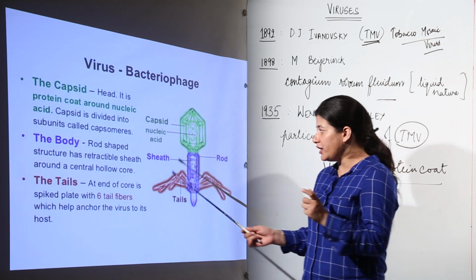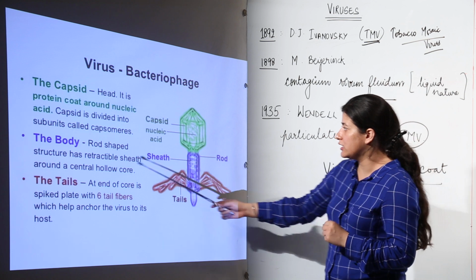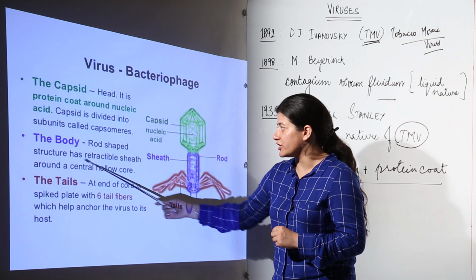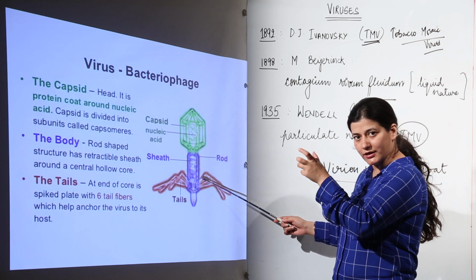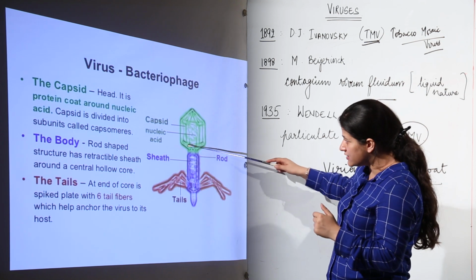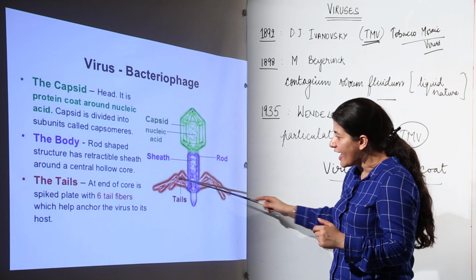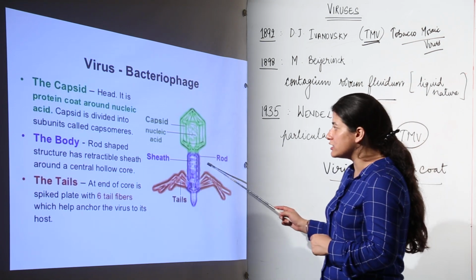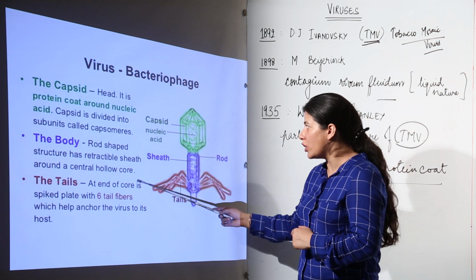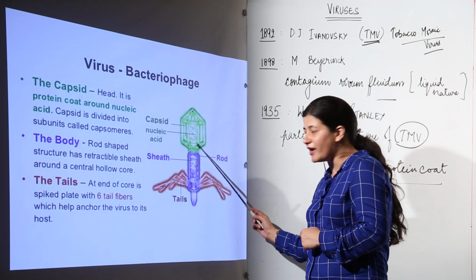The body is the central rod-shaped structure, which has a retractable sheath. So you saw in that first picture that we had the head, body and tail. These are the three parts of the bacteriophage. Inside this rod shape there is a hollow core, because the nucleic acid is confined to this part.